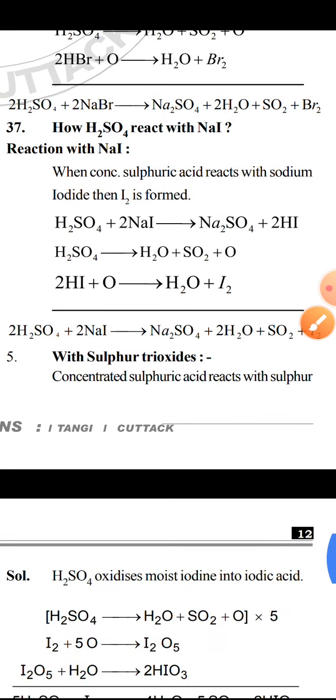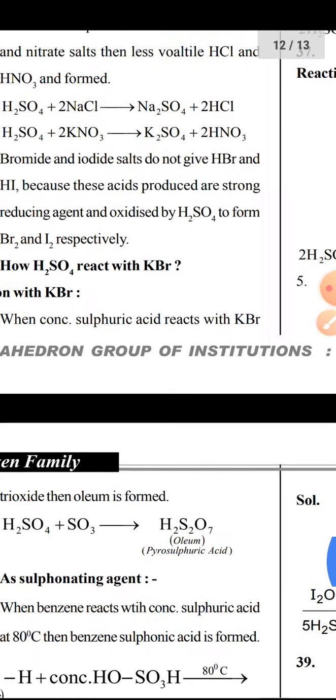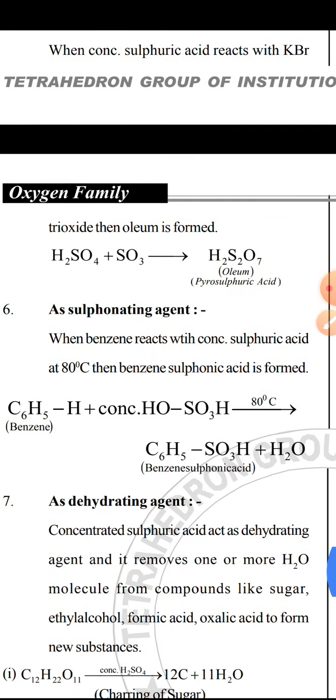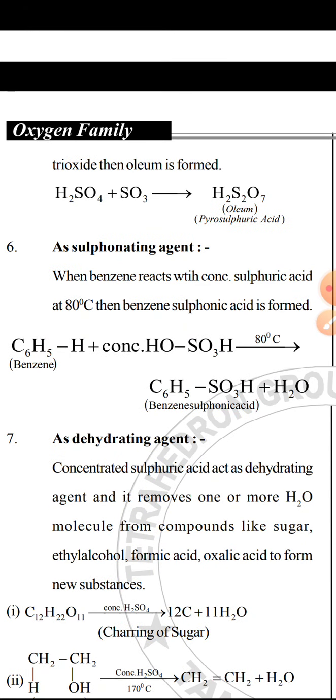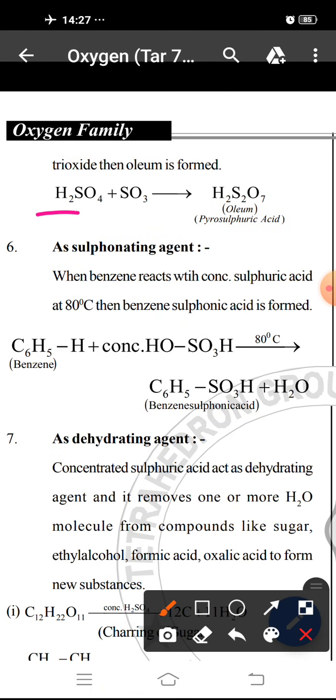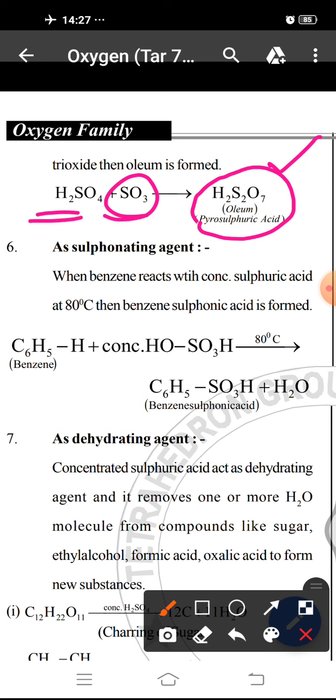Next, reaction with sulfur trioxide. When H2SO4 reacts with sulfur trioxide, that is SO3, oleum is formed, which is known as pyrosulfuric acid. H2SO4 reacts with SO3 to form H2S2O7, that is pyrosulfuric acid.